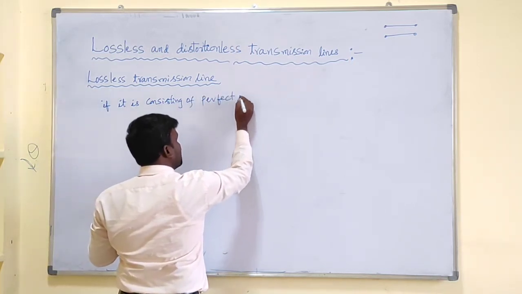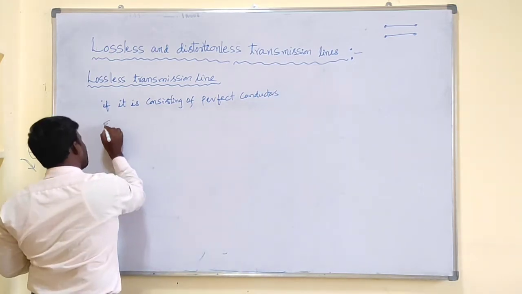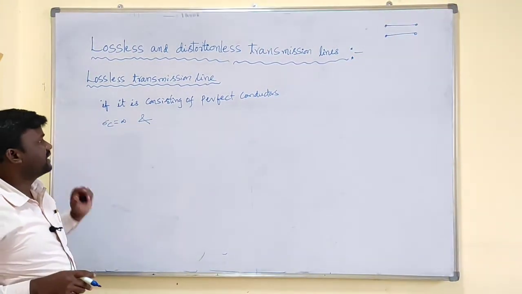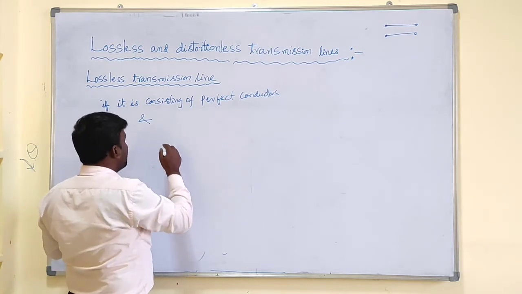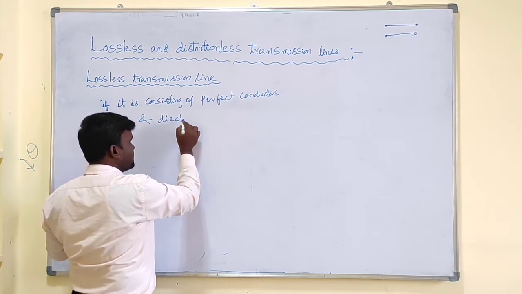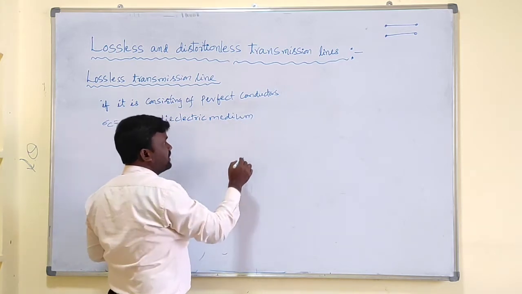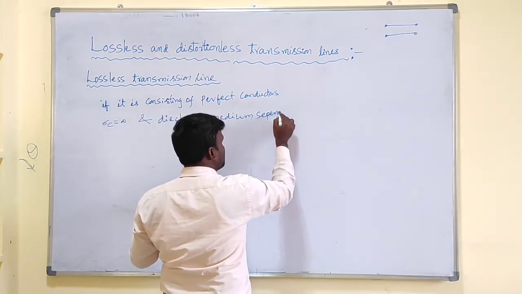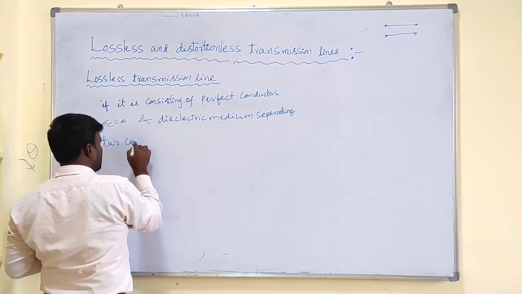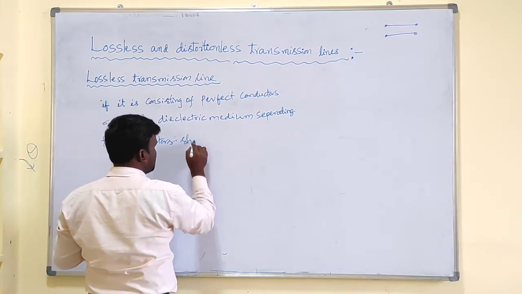Perfect conductors means sigma c is infinity, the conductivity of the conductors should be infinity. And the dielectric medium separating the two conductors should be lossless.